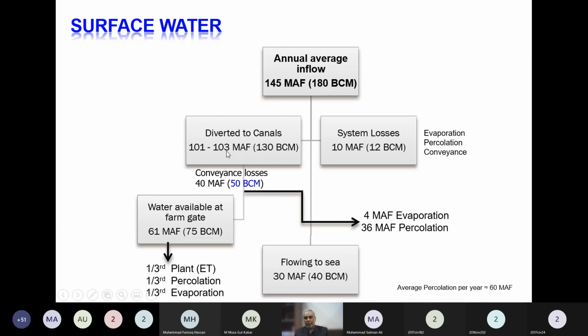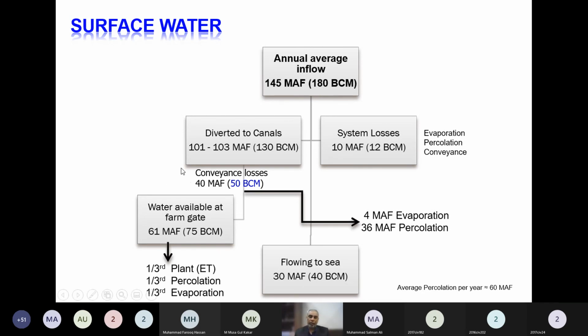So out of 103 million acre feet which we divert into the canal, not all reaches the farm. Not all. We have canals which run hundreds of kilometers, then they irrigate the area. We are diverting water from the river into the main canal, then into the branch canal, then into the distributary, and then it applies water to the farmland.